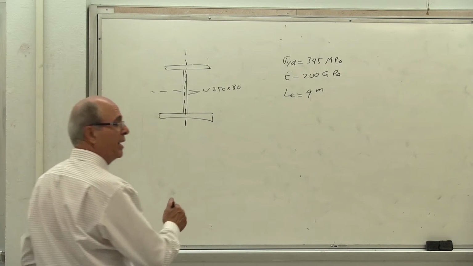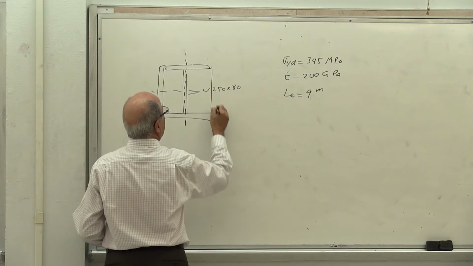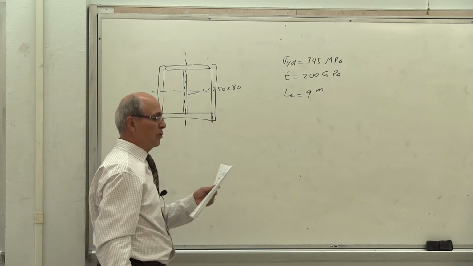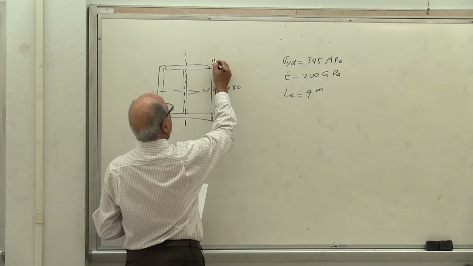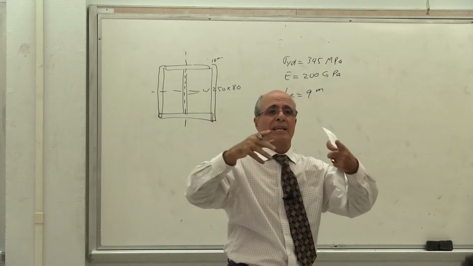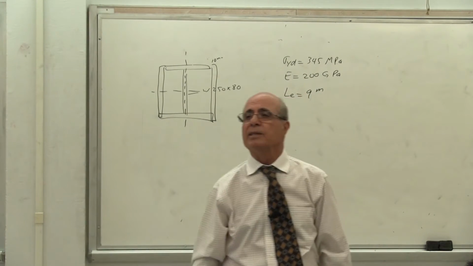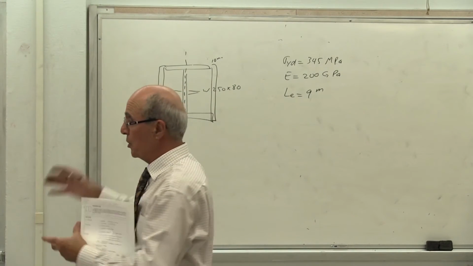They put a plate here and a plate there, and the thickness of that plate is given to be 10 millimeter thick. The height is not given because we covered the height. In other words, we make it a box. When you look from outside, it looks like a square. Is that correct? This is the entire column. This is the cross section.